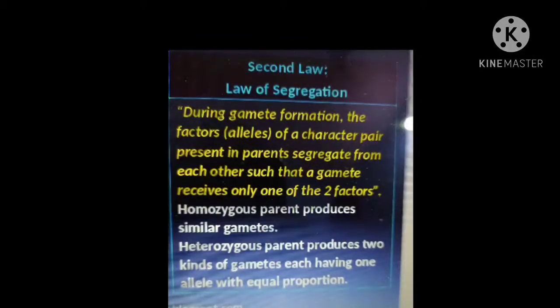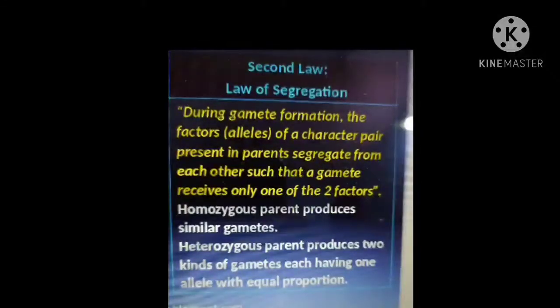That means if the sperm mother cell or ovum mother cell is diploid, what happens during gamete formation? That becomes half, 50%. Only 50% of the chromosomes go to the gamete. Likewise, genes also. Okay, genes are factors. They also become half in number.